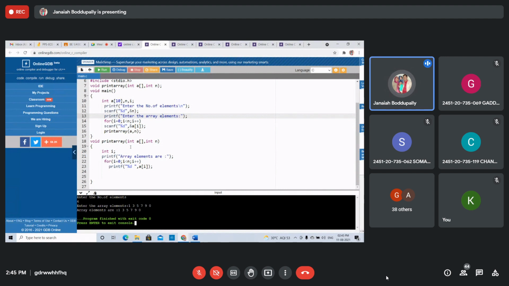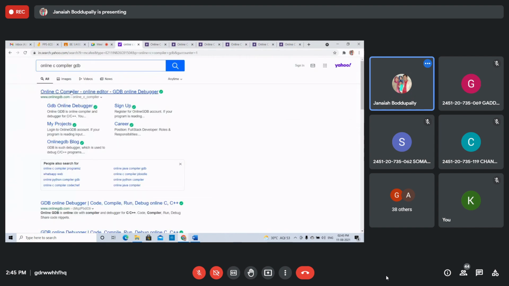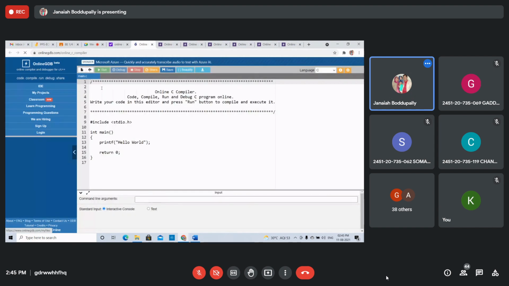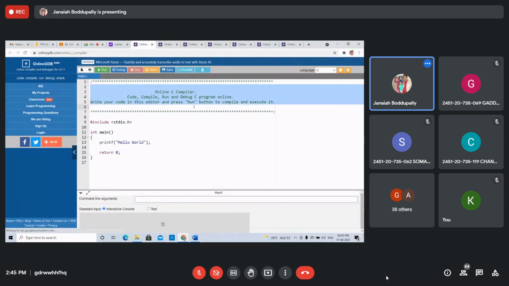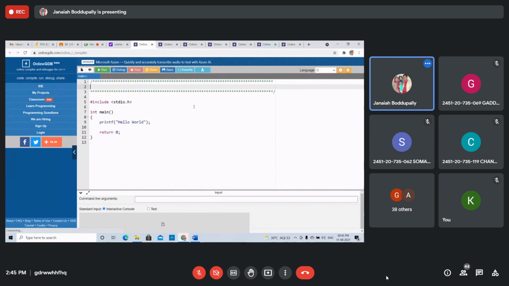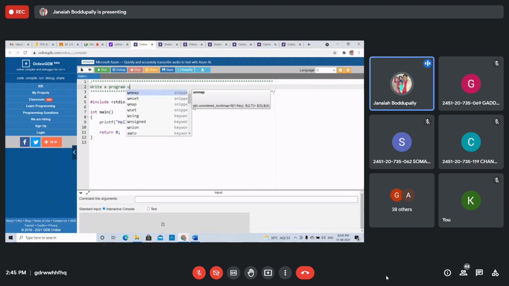Write a program using a function. Otherwise, write a program to find